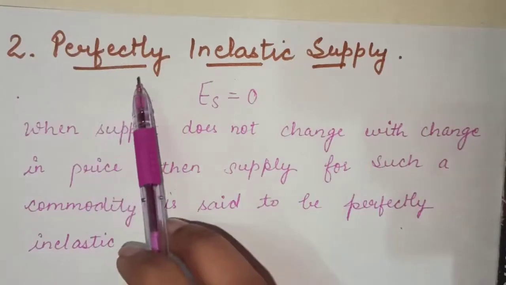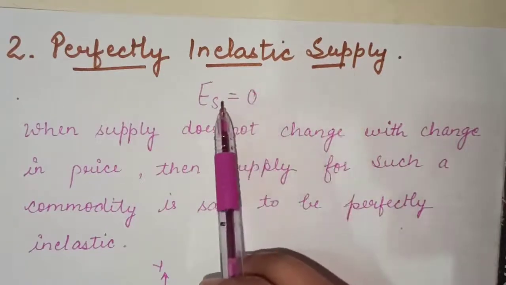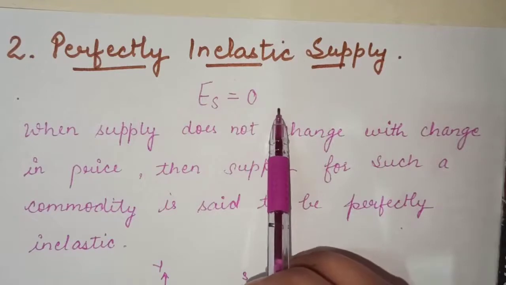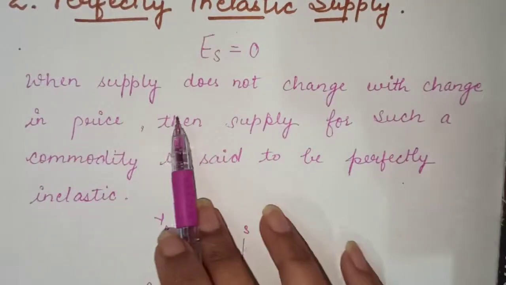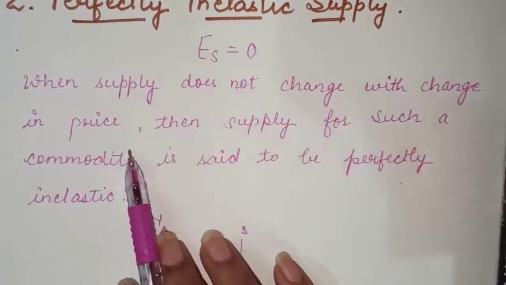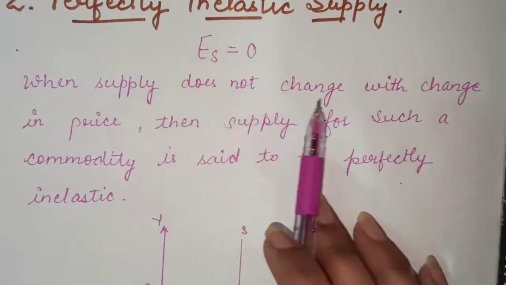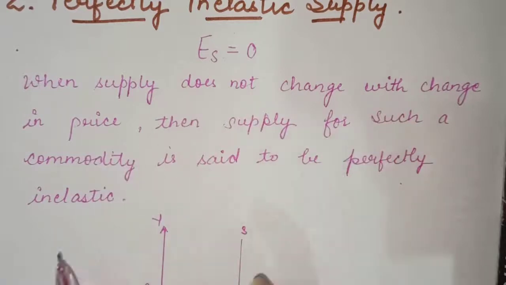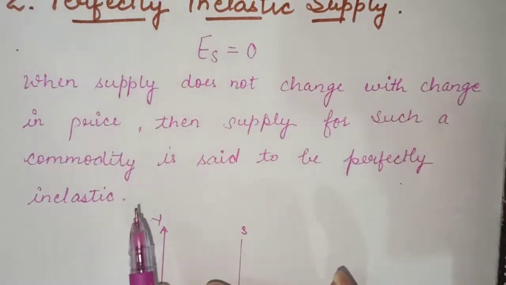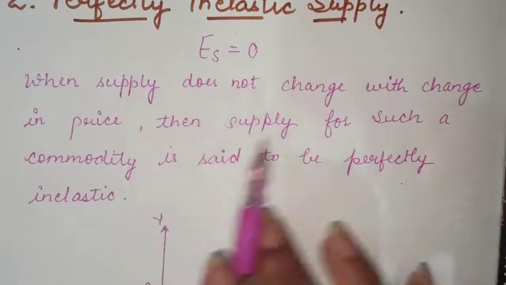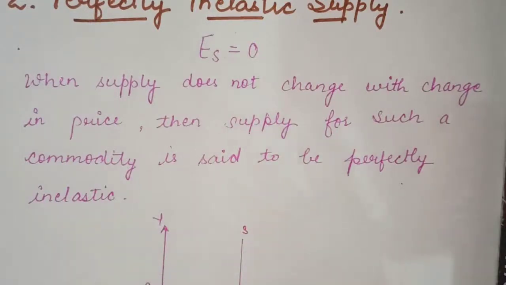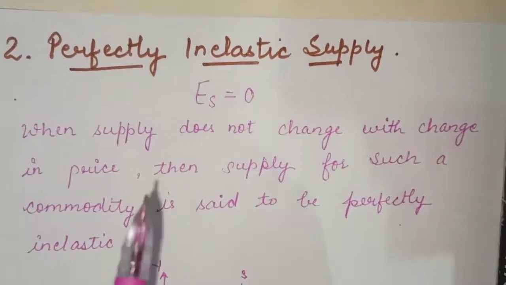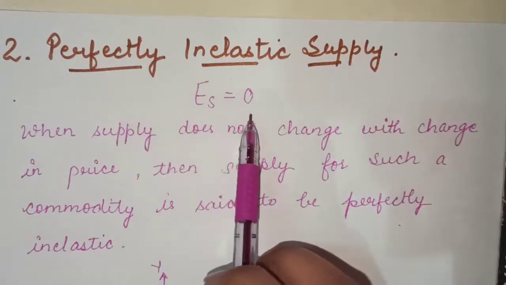Now the next one is perfectly inelastic supply, in which elasticity of supply is equal to zero. It states that when supply does not change with change in price, then supply for such a commodity is said to be perfectly inelastic. I repeat, when supply does not change, whether the price increases or decreases, when supply remains constant, the elasticity of supply is equal to zero.